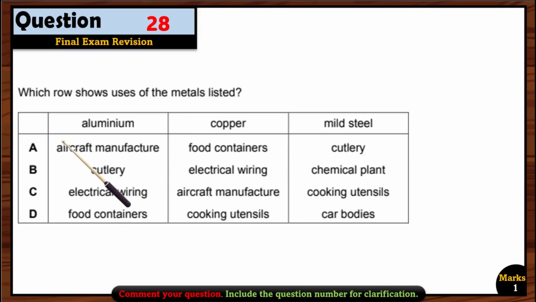Question 28. Which row shows uses of metal listed? So now we have to find the use of aluminium. Aircraft manufacture, yes, right. Cutlery, no. Electrical wiring, yes, we can use. Food containers, yes, we can use. So A, C, D can be right.